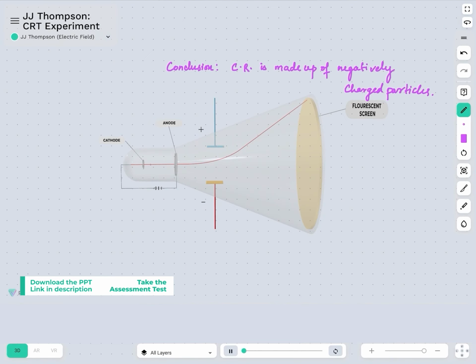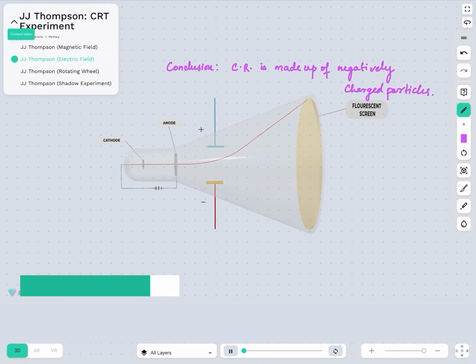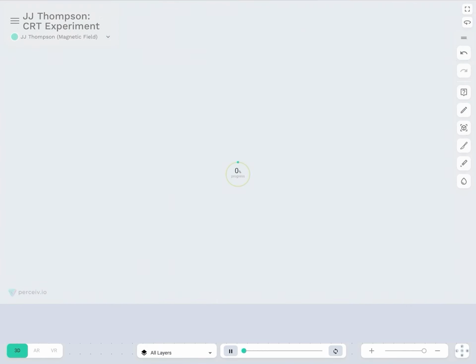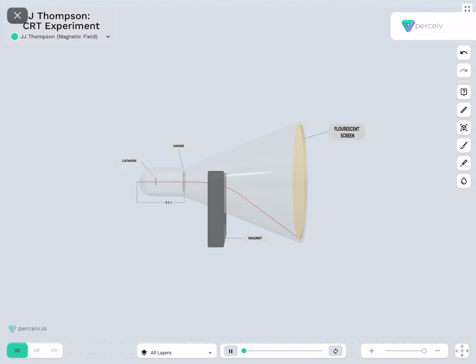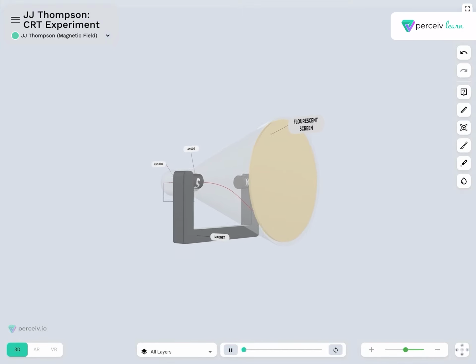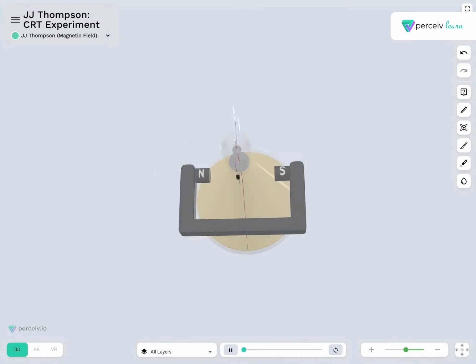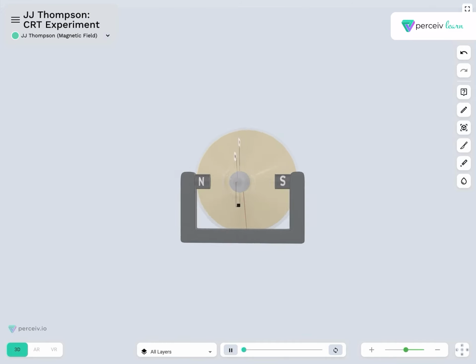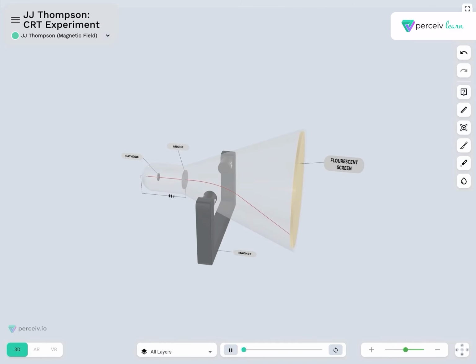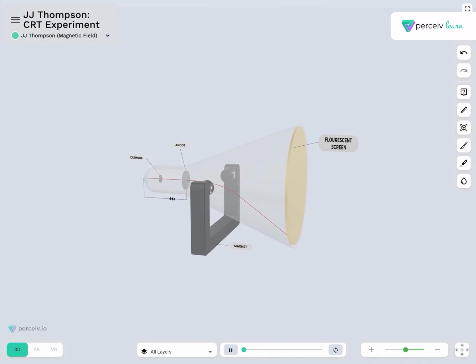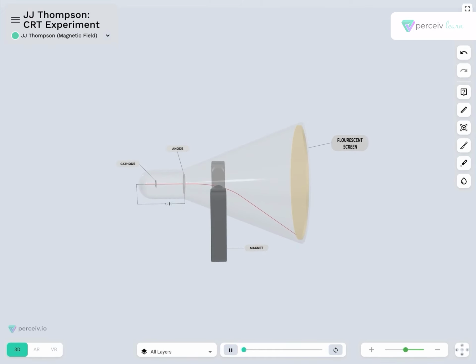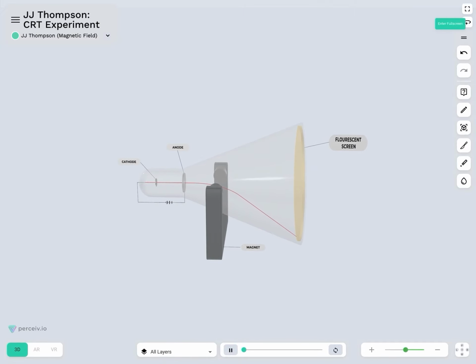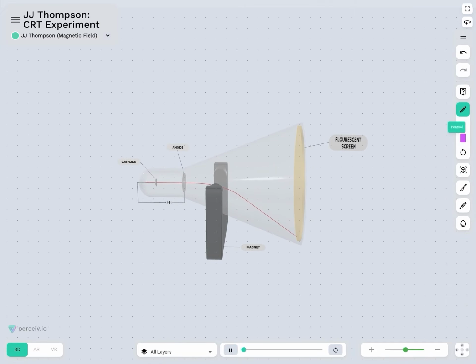So now let's move on to his next change which was made to the model in order to further understand the nature. Once J.J. Thomson found that the cathode ray consists of negatively charged particles, he made further changes to the existing cathode ray tube model. He removed the plates and placed the tube in a magnetic field to see how the cathode ray behaves in the presence of a magnetic field.